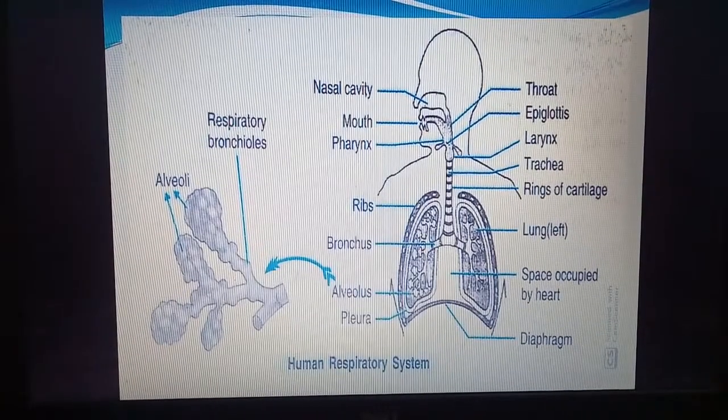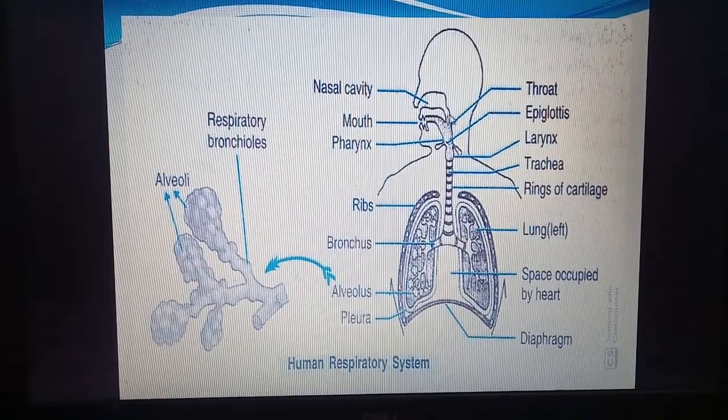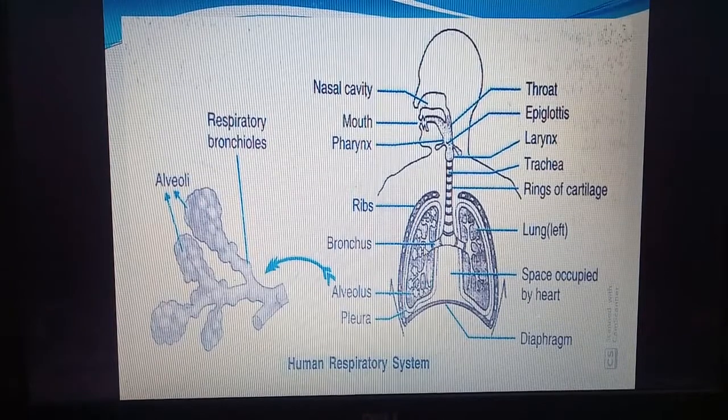So the human respiratory system, its main part is the lungs. We know that gas exchange takes place through the lungs. First there is the nasal cavity, then the pharynx. After the pharynx there is the trachea.